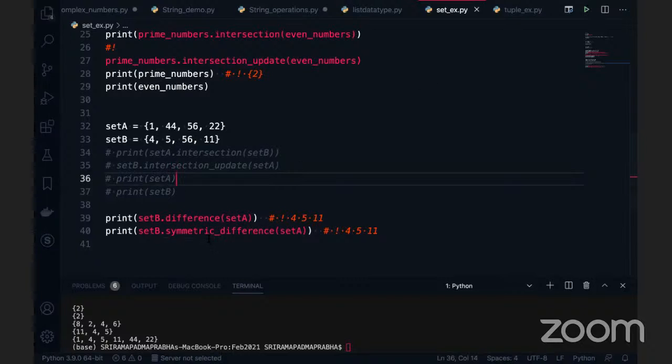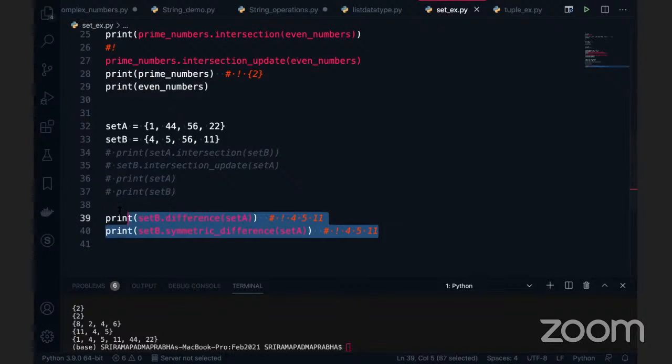If you want exact differences between the two sets, you have to use the symmetric difference. If you use only difference, whichever set you are asking about, that difference only will be shown at the first. Symmetric difference means it is a mirror, like both the sets you are taking and finding the differences. So that is the difference between the difference and symmetric difference here. So anybody have any doubt on these two functions? Symmetric difference means it is applicable to both the sets.